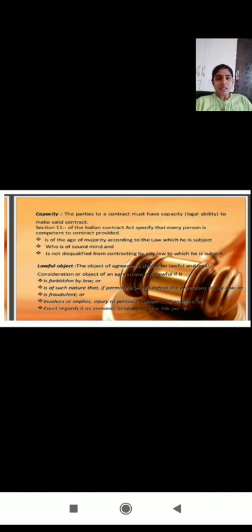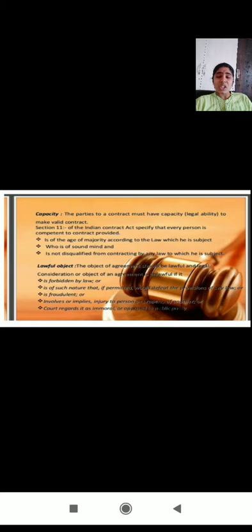So this is the capacity to contract. The persons who have attained majority, who are of sound mind, and who are not disqualified by law, they can enter into a contract. And if any person is incompetent to contract, then any contract we make with them is a void contract. And next, lawful object.